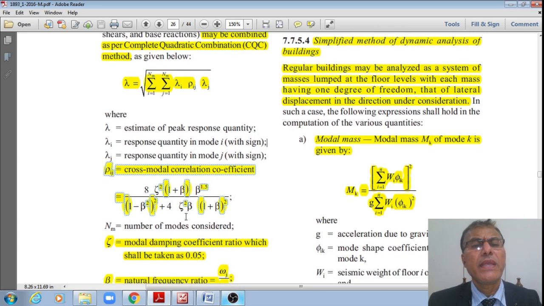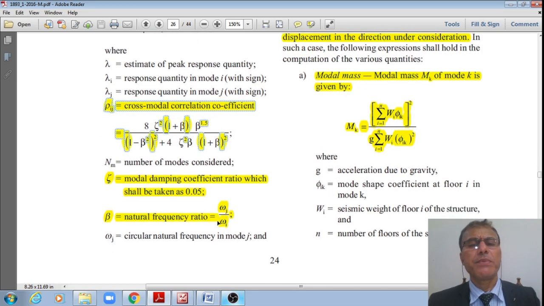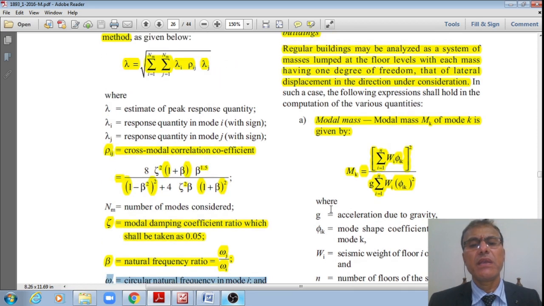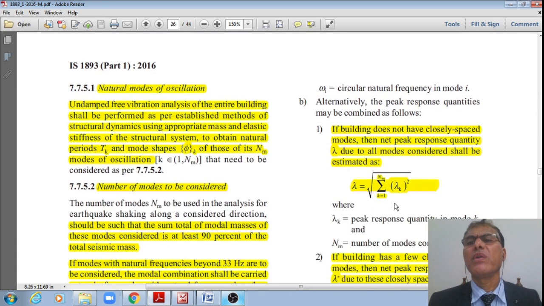given by this: 8 zeta square multiplied by 1 plus beta multiplied by beta to the power 1.5, divided by 1 minus beta square whole square plus 4 zeta square multiplied by beta into 1 plus beta whole square, where nm is the number of modes considered and zeta is the modal damping coefficient ratio, which shall be taken as 0.05, 5% damping, by default, right, and beta is a natural frequency ratio defined by omega j divided by omega i, where omega j is the circular frequency in jth mode and omega i is the circular frequency in ith mode, right.